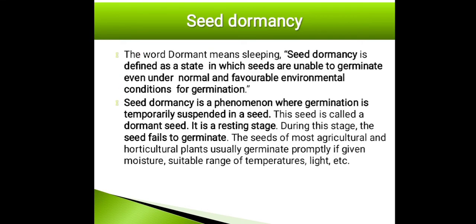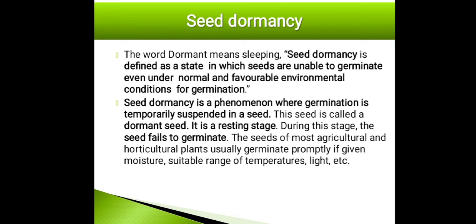So coming to the seed dormancy. What is seed dormancy? The word dormant means sleeping. Seed dormancy is defined as a state in which the seeds are unable to germinate even under normal and favorable conditions for germination. Seed dormancy is a phenomenon where the germination is temporarily stopped or suspended in a seed. This seed is now called a dormant seed. This dormant seed is in a resting stage. During this stage, the seed fails to germinate.